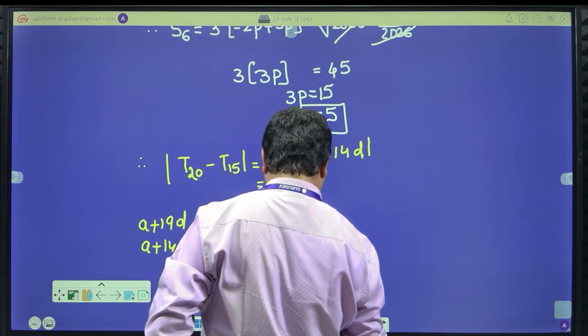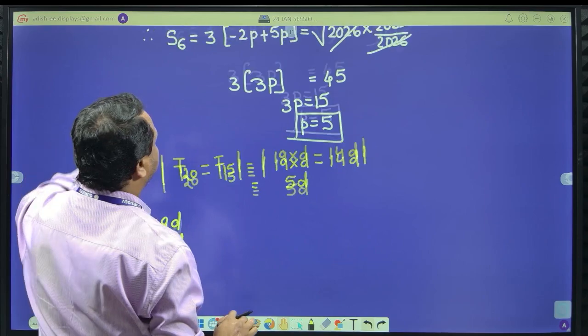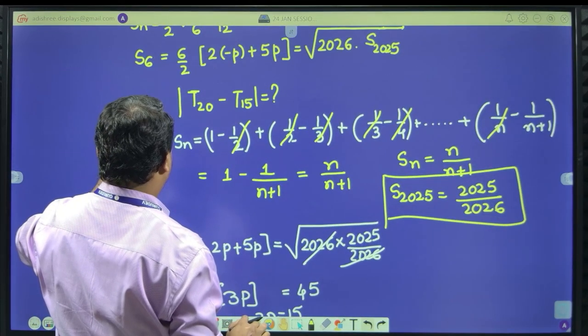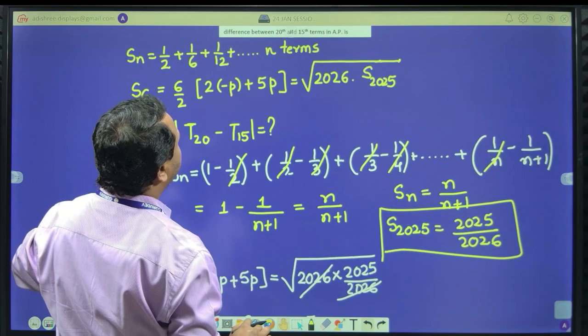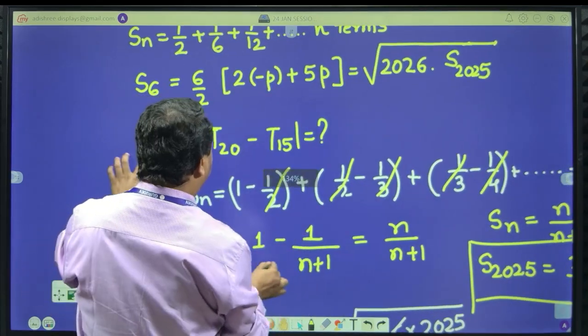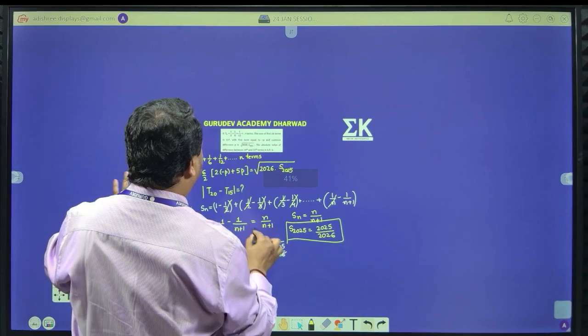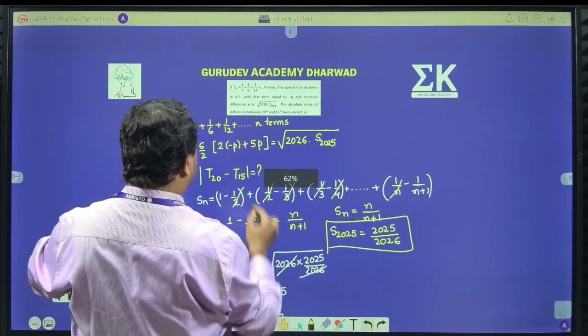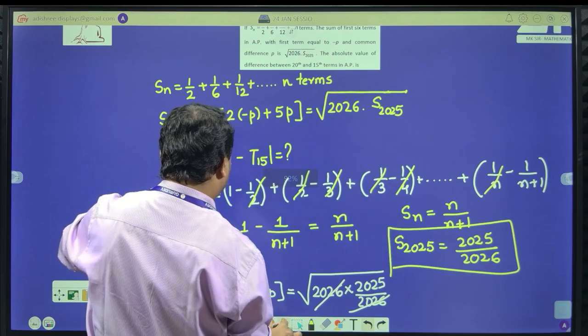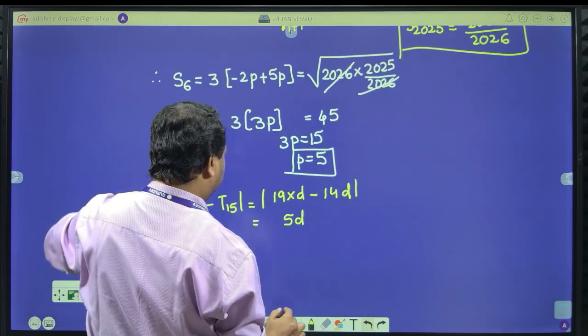So what is the value of d over here? Just understand the value of d. The common difference is p, isn't it? He has given already that in this case the common difference is p. Therefore I'll take d is equal to 5.